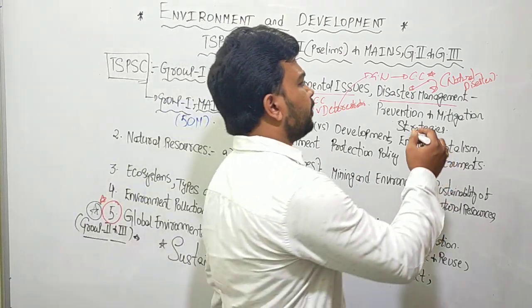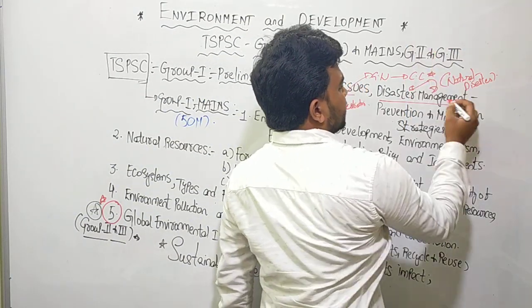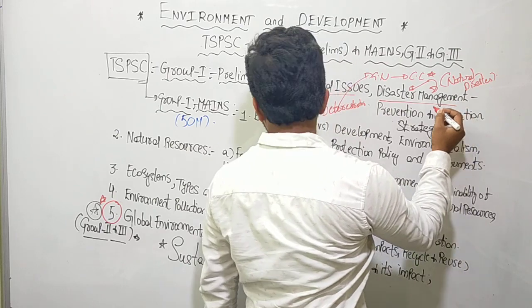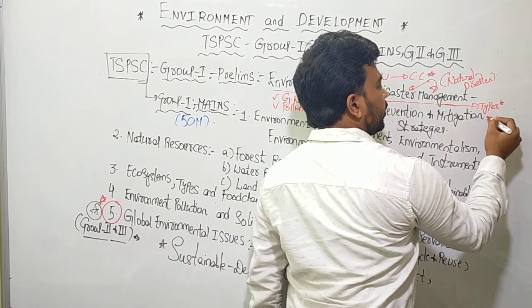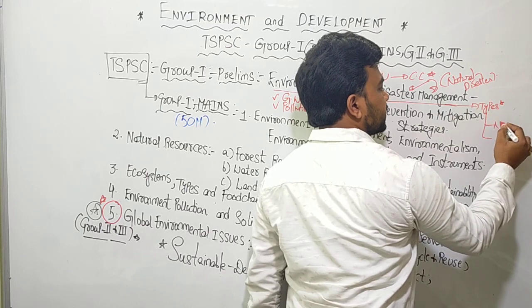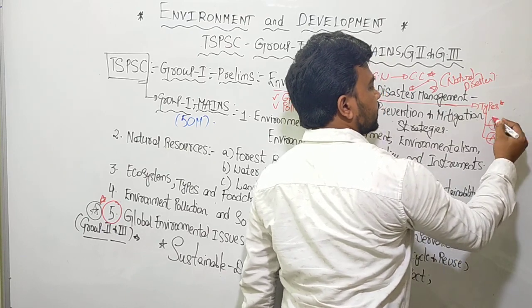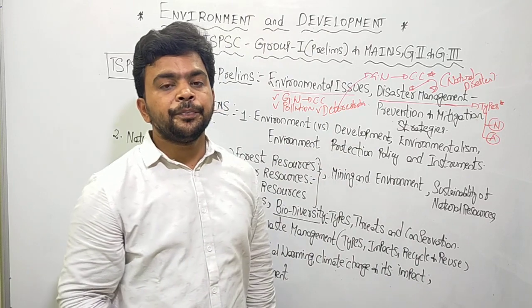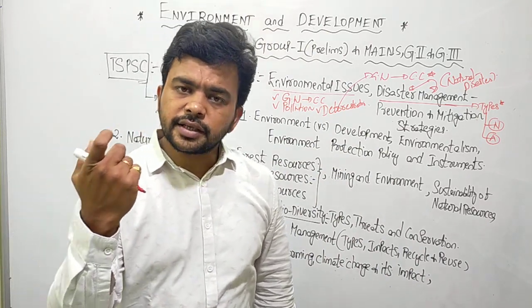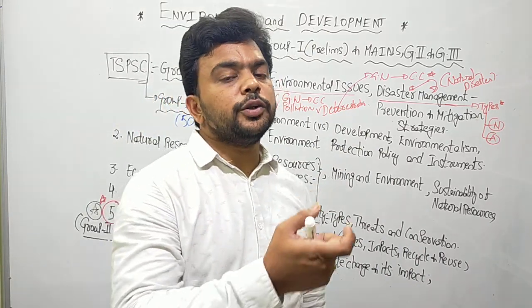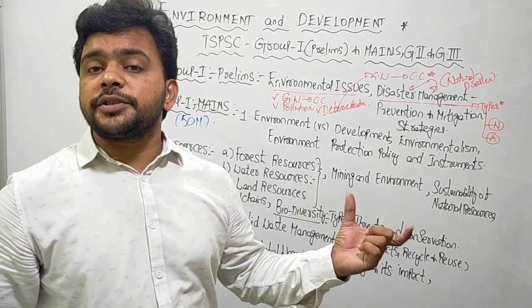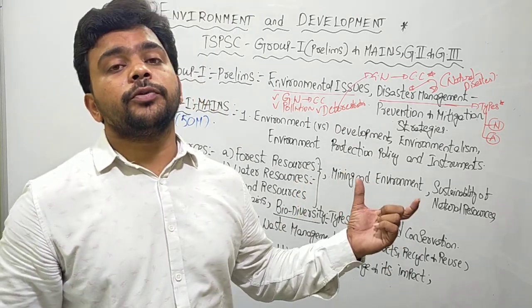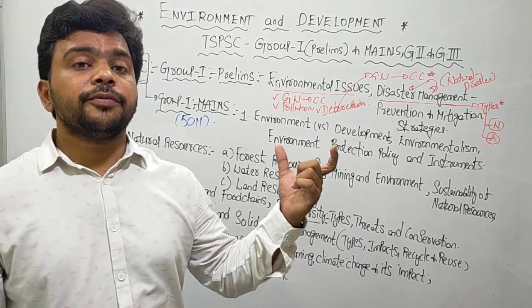The first simple topic is types of disasters. Again, two types are there: natural disasters or artificial disasters. Natural disasters, as I just told you, may be an intense cloud burst, like what happened in Uttarakhand in 2013. It may be a powerful cloud burst followed by flash floods.